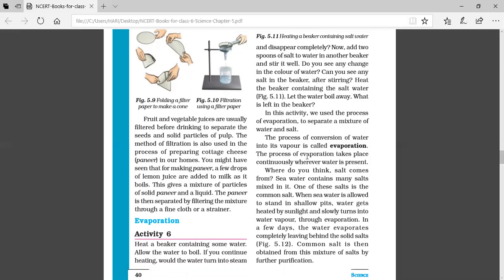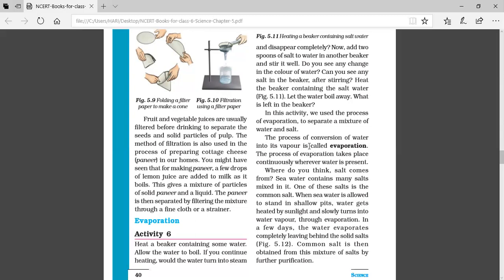And evaporation takes place at any temperature. It's not necessary that water should be boiled to have evaporation. Before the boiling point also, water starts converting into water vapor. And the water vapor is in gaseous state, so it will be mixing with the air. Then after, we will not be able to see it. It disappears in the air.